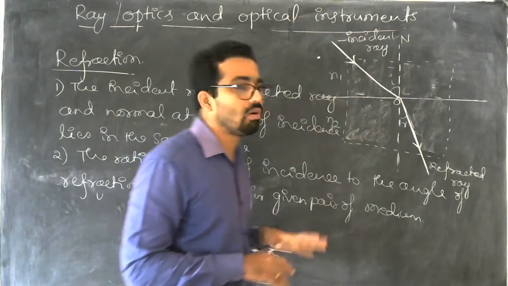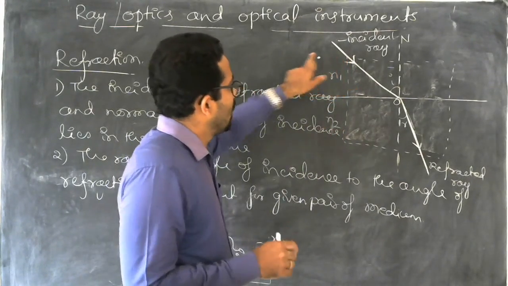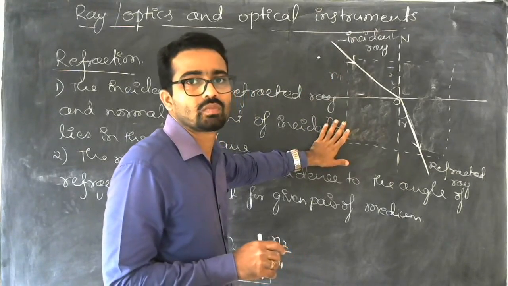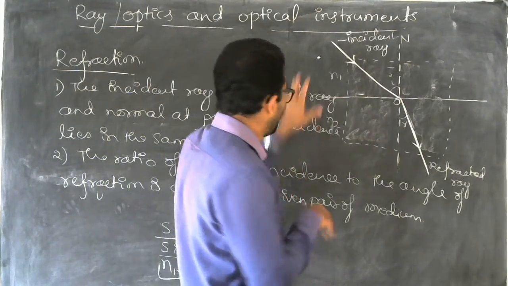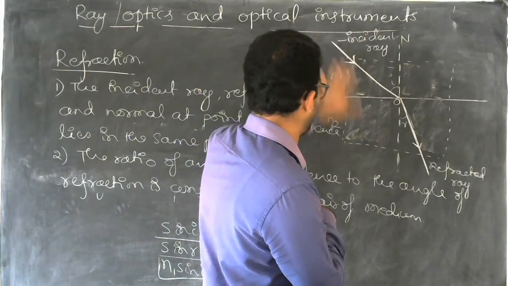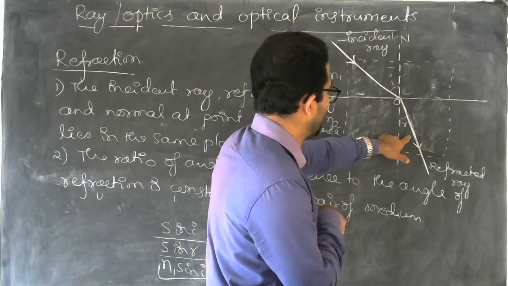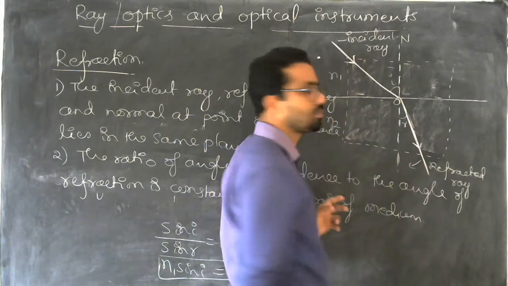This medium can be called a denser medium. So here the ray of light is entering from rarer to denser. As you saw from your animation, when a ray of light is moving from rarer to denser, then the refracted ray bends towards the normal. It will bend like this.